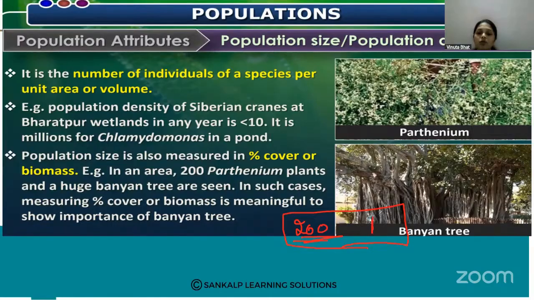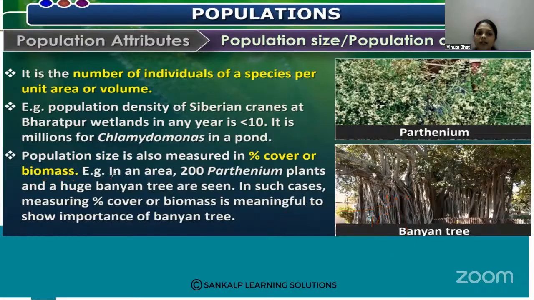Population density of the banyan is less, but the contribution of this banyan tree is more than the Parthenium. So we can use biomass in this way.